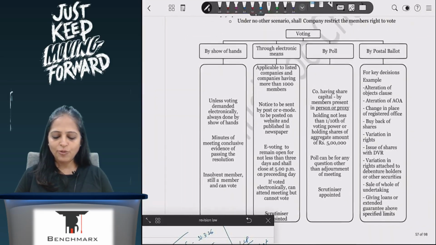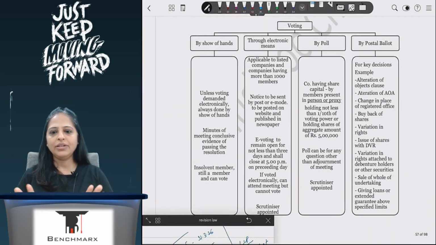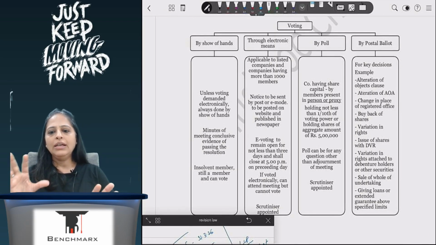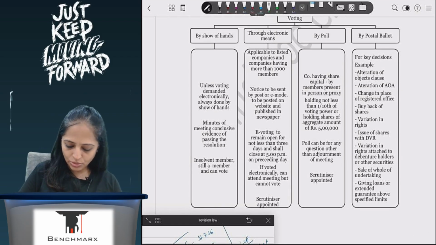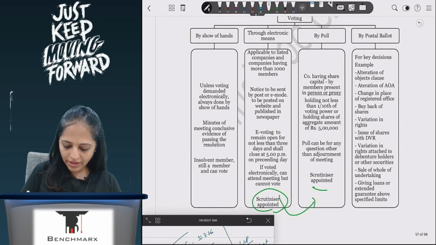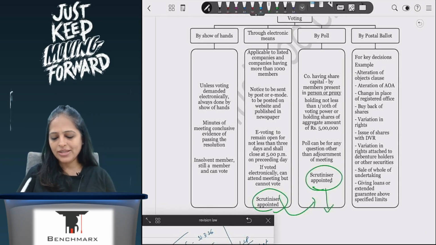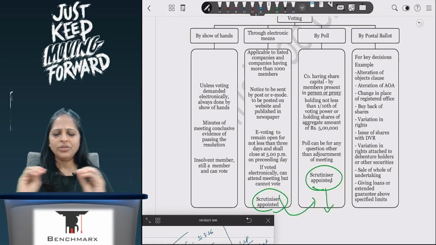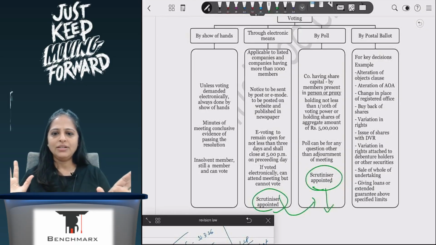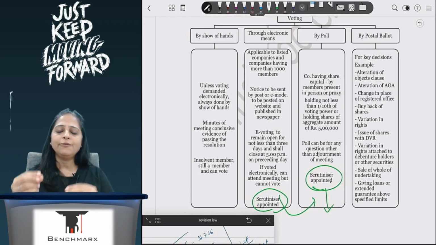Now, between these 4, I've tried to summarize it here so that you can use this for your understanding. The common thing between these two is the scrutinizer. So scrutinizer का concept थोड़ा अलग है. Scrutinizer is never ever asked in the examination, but you should know that scrutinizer है. In general, we will study as to what scrutinizer does. You can write it in your own words if at all it is asked.